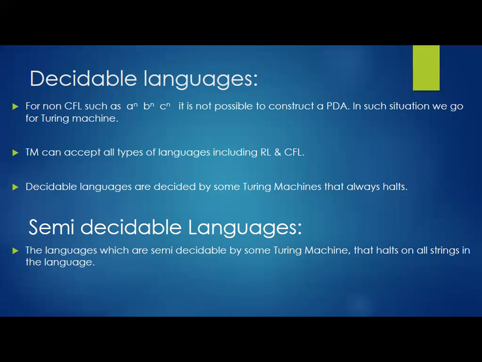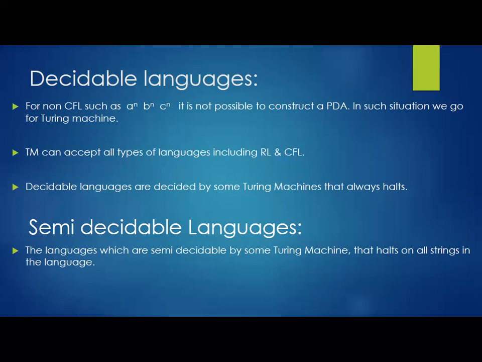A Turing machine can accept all types of languages, including regular languages and context-free languages. This is very important: a Turing machine is able to accept regular languages, context-free languages, decidable languages, and also semi-decidable languages. Remember this.